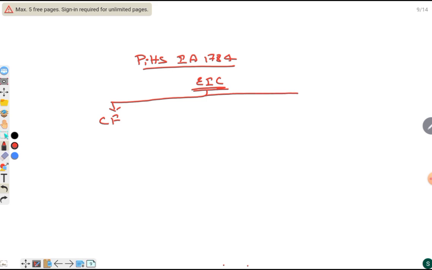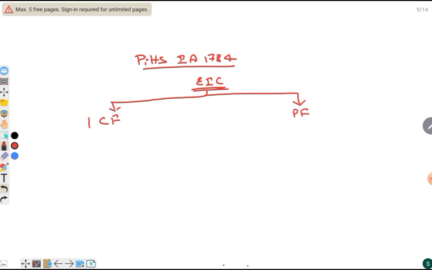Then coming to the next act, that is Pitt's India Act 1784. Here, the East India Company was divided into commercial functions and political functions.